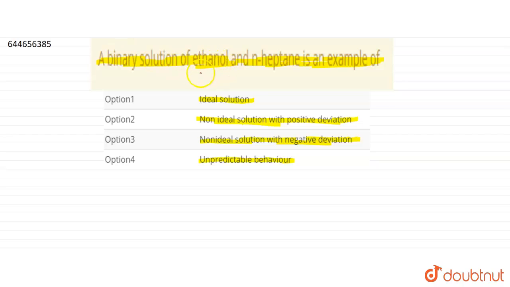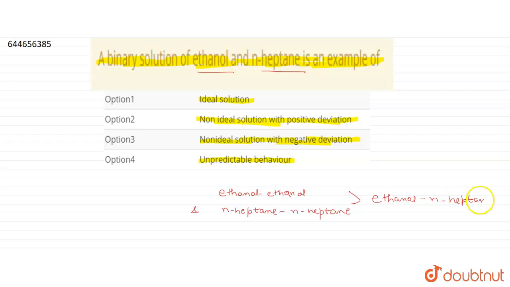When a binary solution of ethanol and N-heptane is prepared, then it has been seen that the intermolecular attraction between ethanol and ethanol molecules and N-heptane and N-heptane molecules is greater than the intermolecular attraction between ethanol and N-heptane molecules.